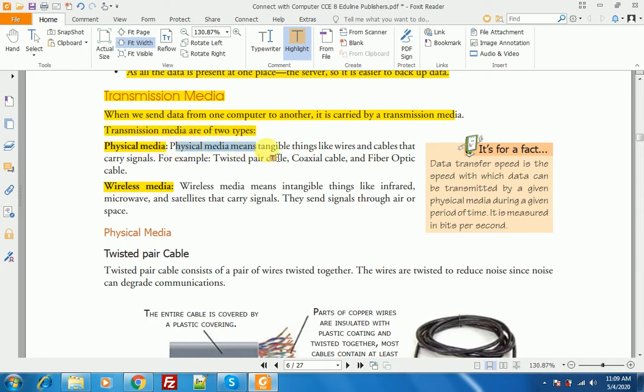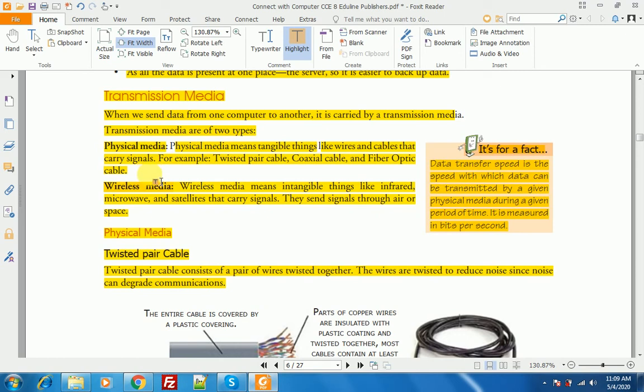Physical media means tangible things, things you can see, like wires and cables that carry signals. For example, twisted pair cable, coaxial cable and fiber optic cable. Wireless media means intangible things like infrared, microwave and satellites that carry signals. They send signals through air or space.